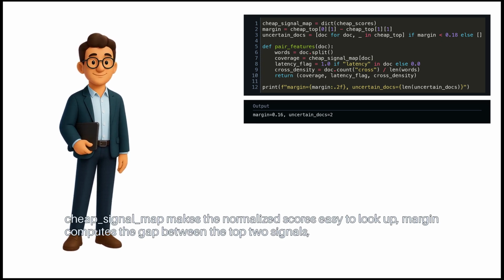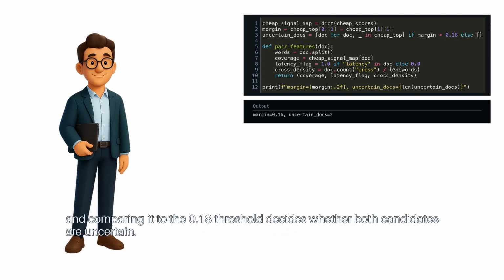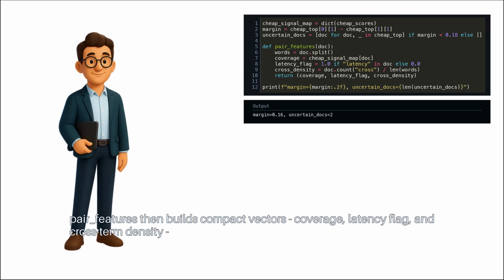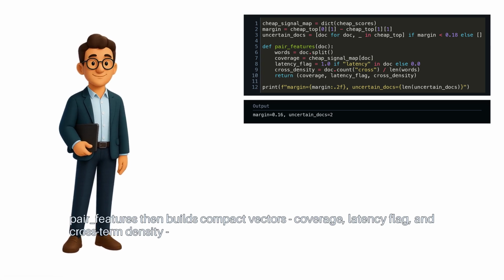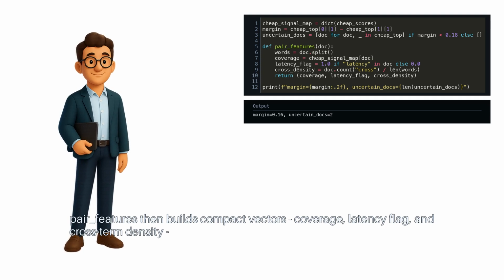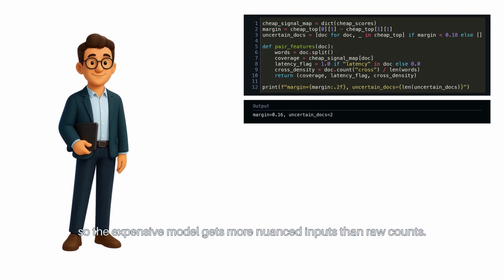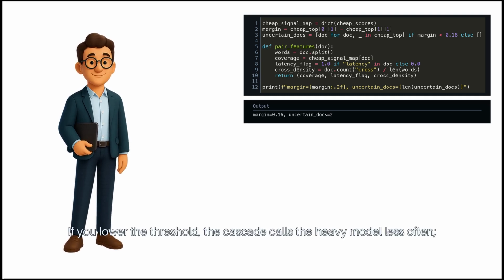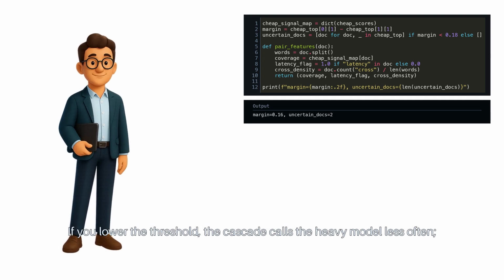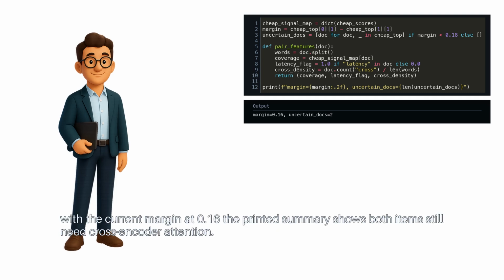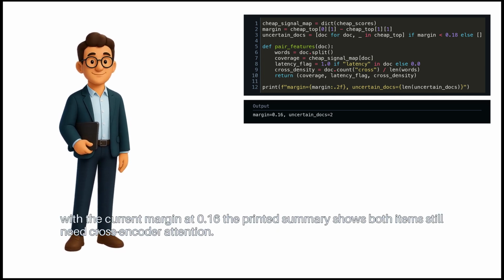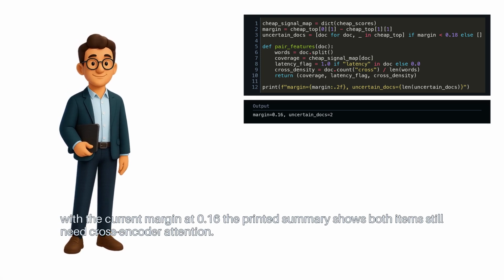Margin computes the gap between the top 2 signals, and comparing it to the 0.18 threshold decides whether both candidates are uncertain. Pair features then builds compact vectors: coverage, latency flag, and cross-term density, so the expensive model gets more nuanced inputs than raw counts. If you lower the threshold, the Cascade calls the heavy model less often. With the current margin at 0.16, the printed summary shows both items still need cross-encoder attention.